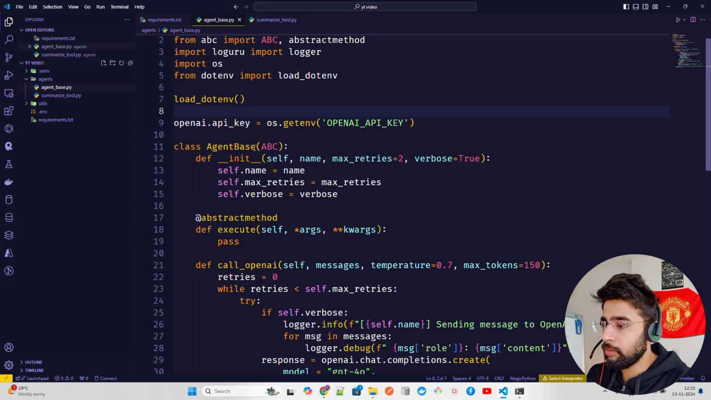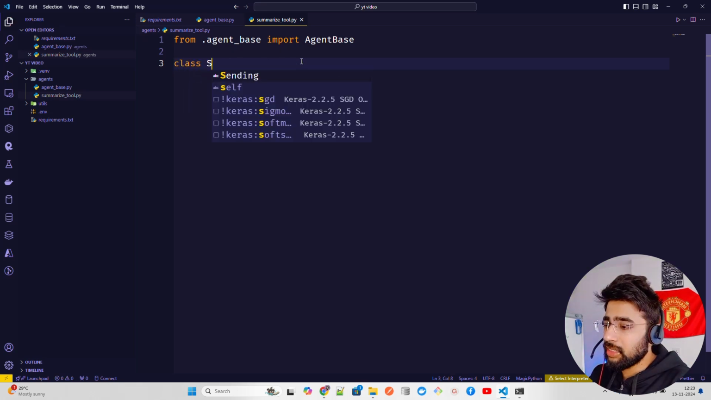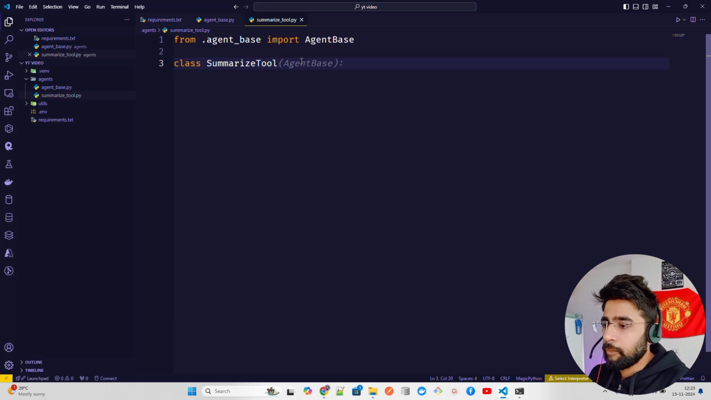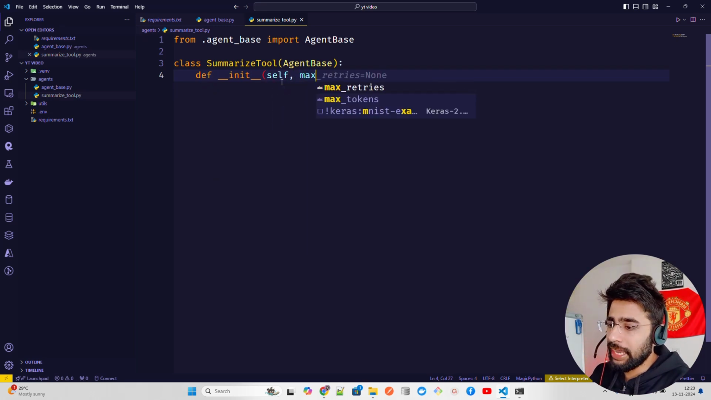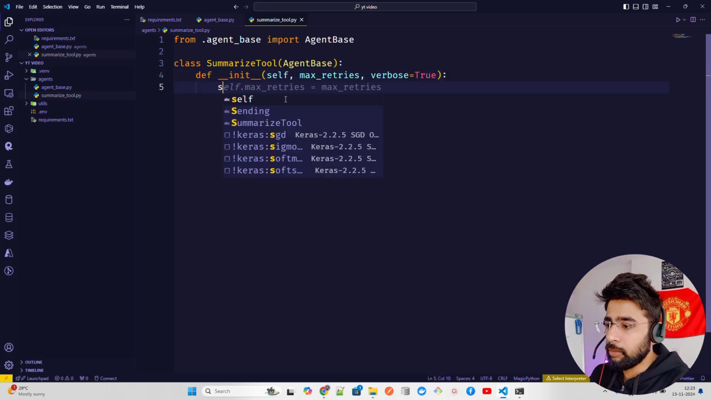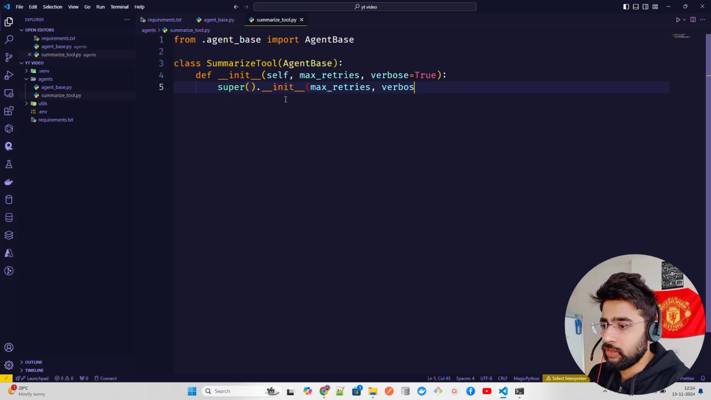If you come here, this is our agent base class. Now the file name is agent_base. So if you look at this, from .agent_base import AgentBase. This is done. You're going to define a class here called summarize. So let me just do that, summarize agent or summarize tool or something. And then I'm going to of course pass the agent base, because that's an abstract method, right? So we're going to pass AgentBase to SummarizeTool, and I'm going to define an init function, and in this init function I'm going to have self, max_retries and then verbose equals true, not false, it should be true because we want the verbose, guys, right? And then I'm going to use super here because we can just bring it, right? So we can just use super().__init__. Yes, you can see it over here.